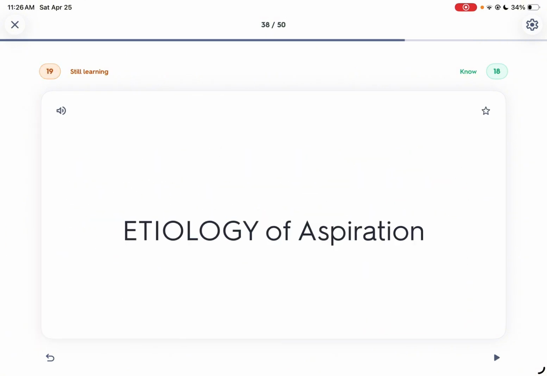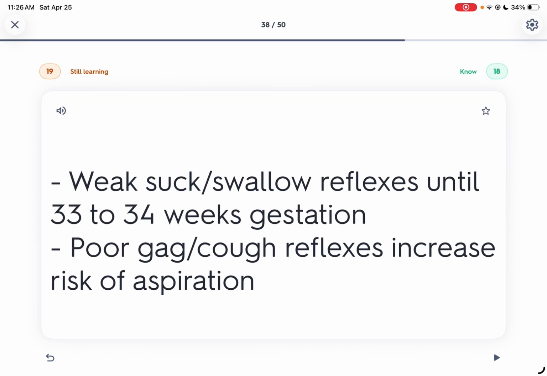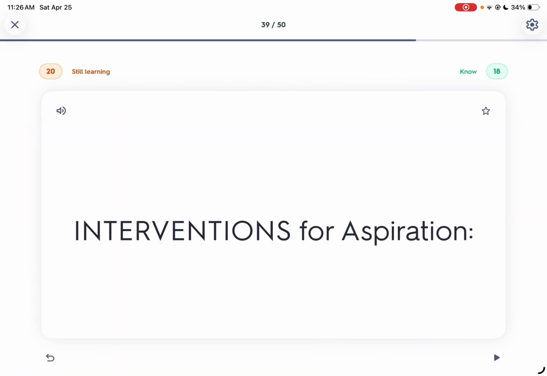So etiology of aspiration: the sucking or swallowing reflex is weak, and it only develops at 33 to 34 weeks gestation. So it is weak until the baby reaches 33 to 34 weeks, then it is no longer weak. The cough reflex is also poor, so the baby cannot cough. So for interventions for aspiration, we have